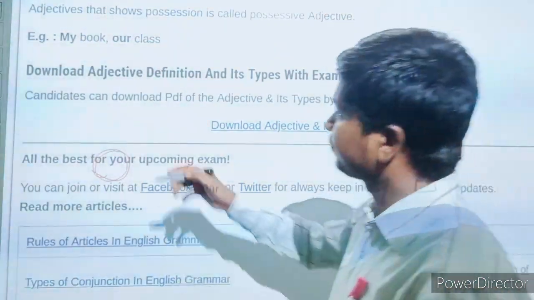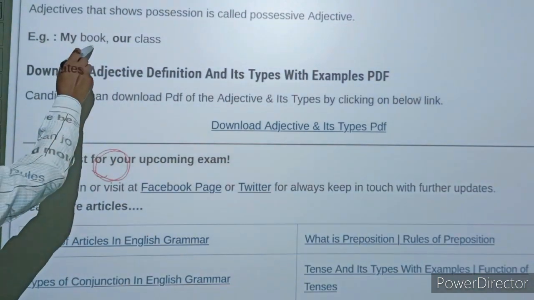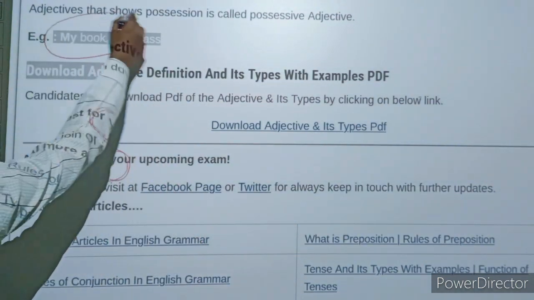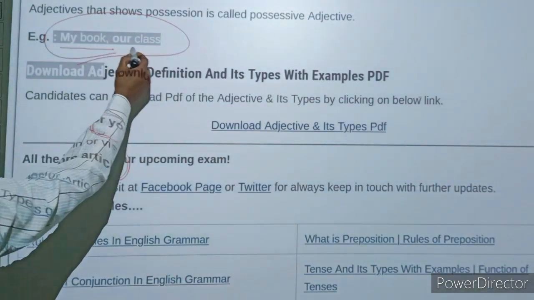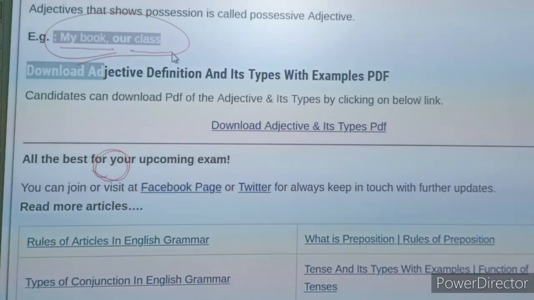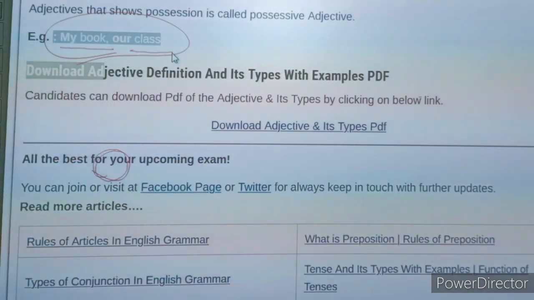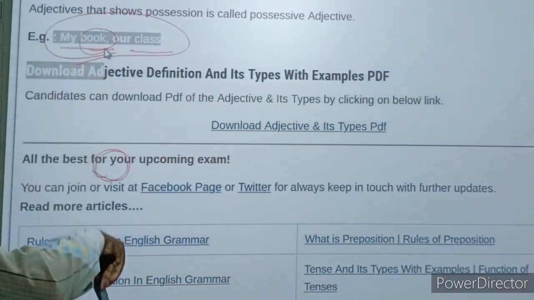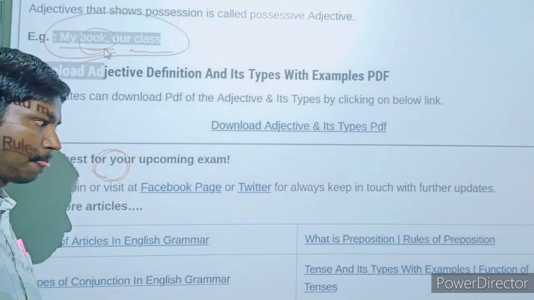You can see the example over there. My book, our class. Adjective is always used before a noun, as I have told you in the definition earlier in this class.